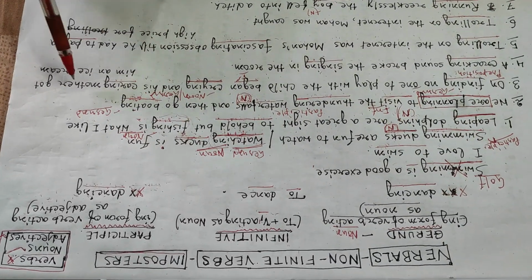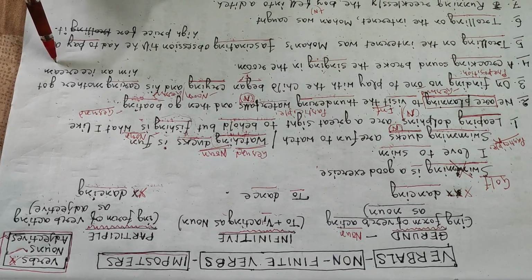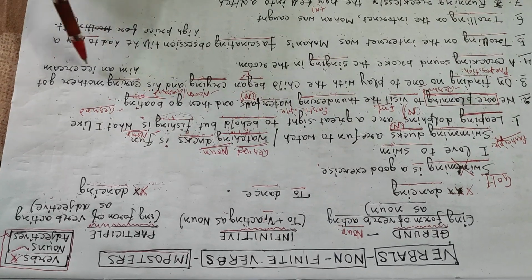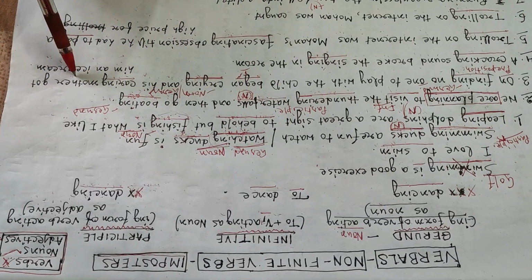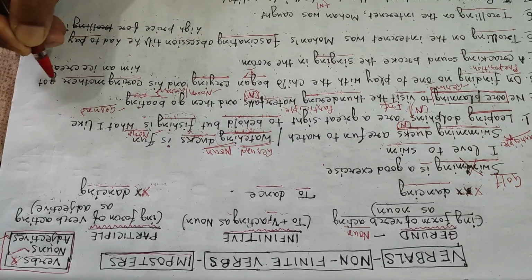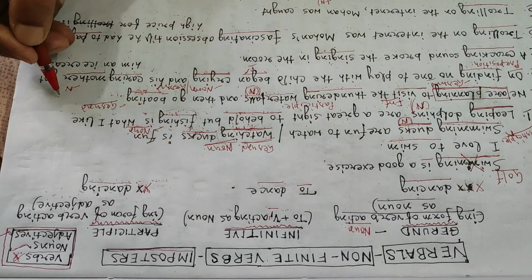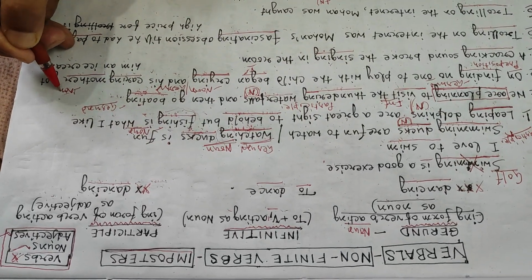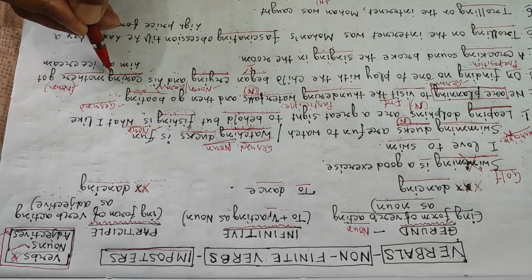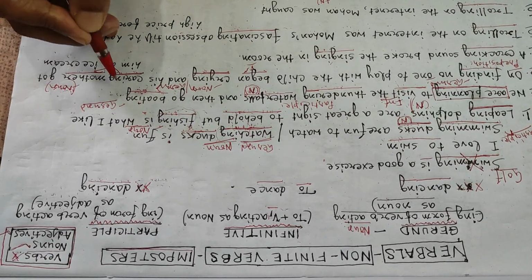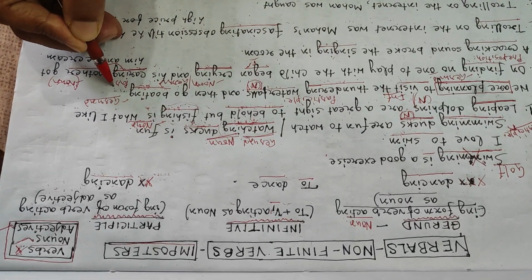And his caring mother got him an ice cream. Caring mother. Mother is a noun. An adjective can only be placed before a noun. This is an ing word, clearly an adjective qualifying the word mother. So this is a participle.